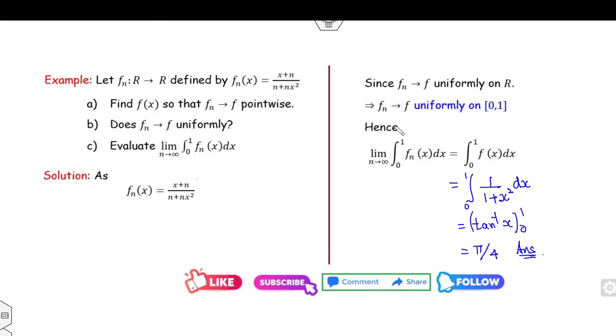This is the first method. The second method is you can substitute the value of fn at this point, then find the integration, and then take the limit as n approaches infinity. That will be lengthy, but whenever it's a uniform convergence, always use the properties. So I hope you can simply learn the concepts of uniform convergence.